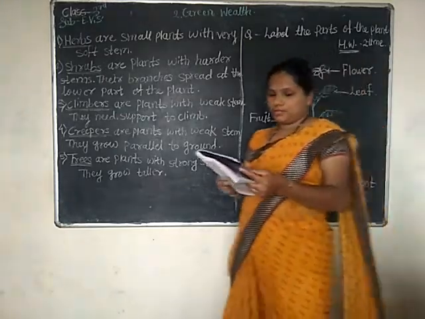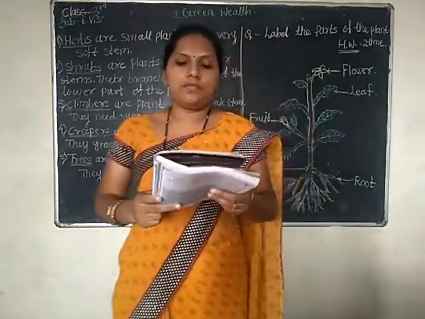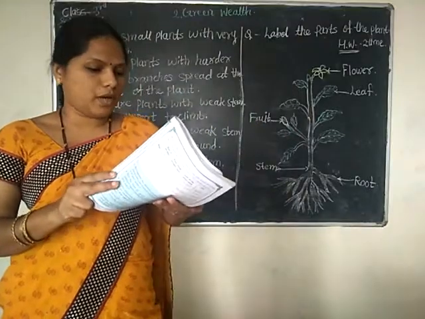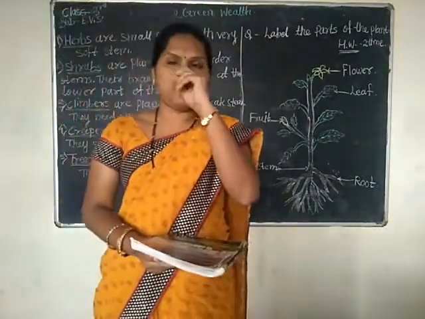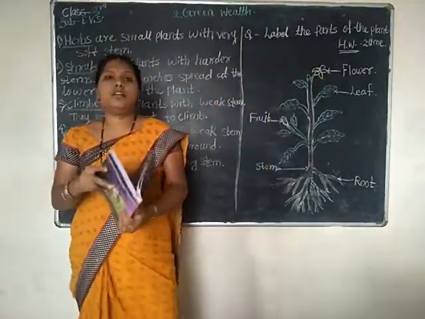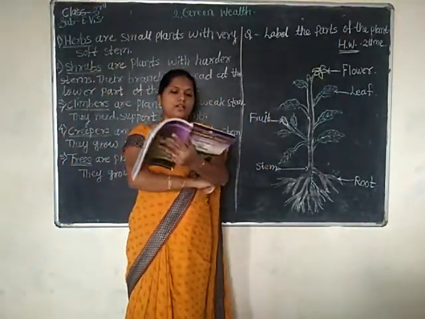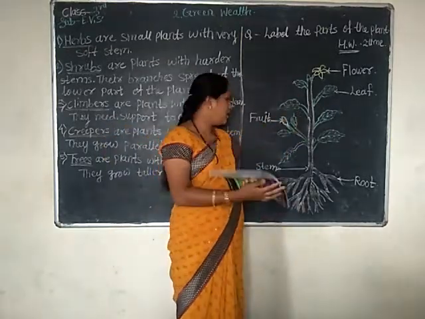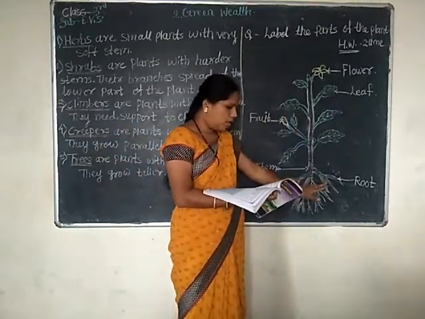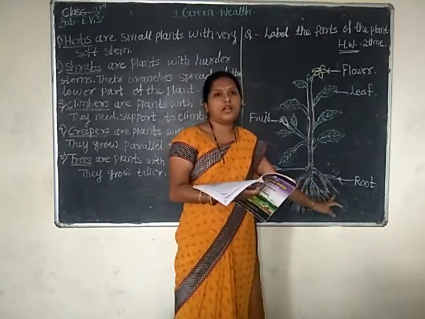Okay. Next one. Write the colors of the different parts of the plant that you have seen. Leaf color. Have you seen, children? I have already explained, leaves are green in color. Next one, roots.